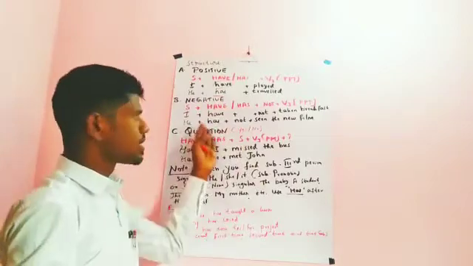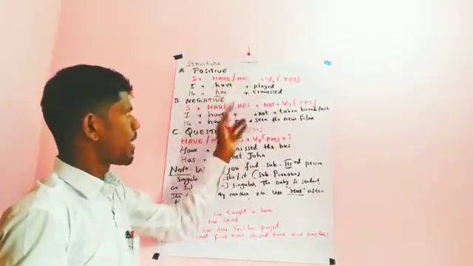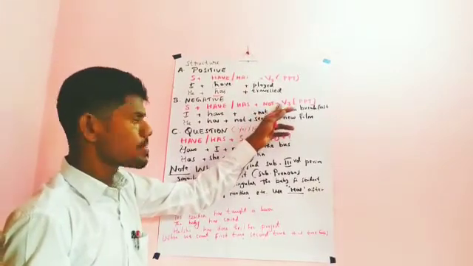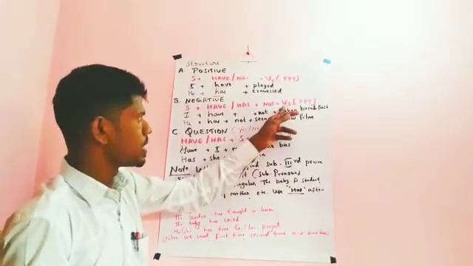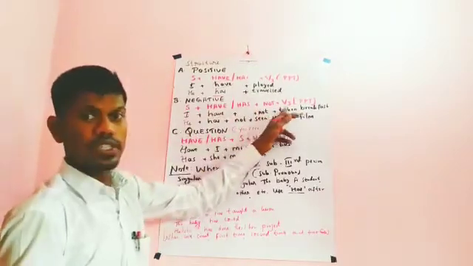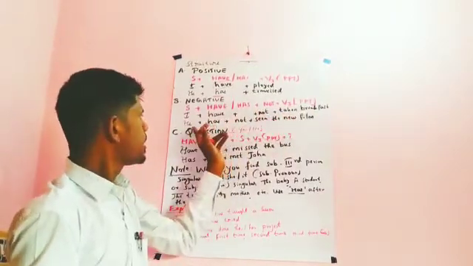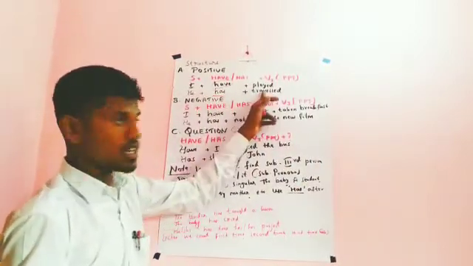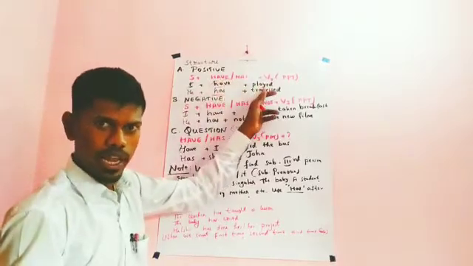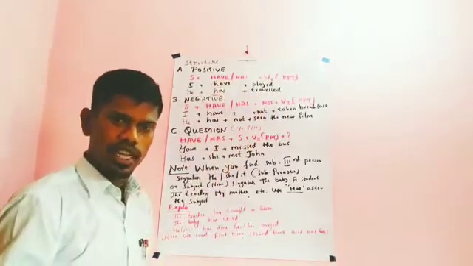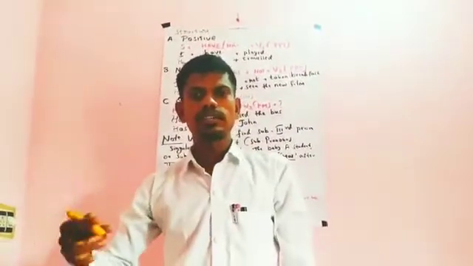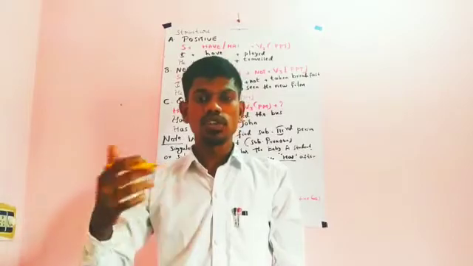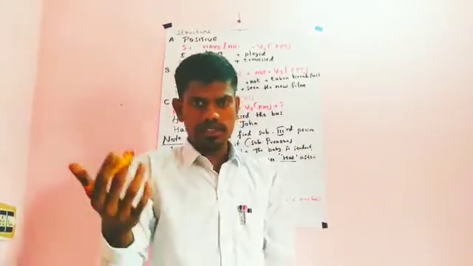Next we will see negative sentences. So first a subject, then have form or has, plus not, plus past participle or V3, verb 3. I have not taken breakfast. He has not seen the new film. He has not traveled. I have not played. I have not kicked. He has not completed his English homework. The students have not come to class. So like that you can use.